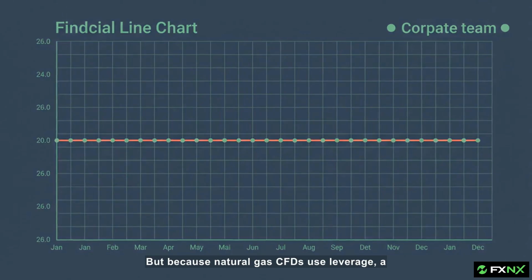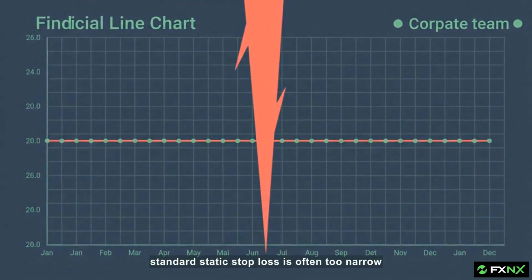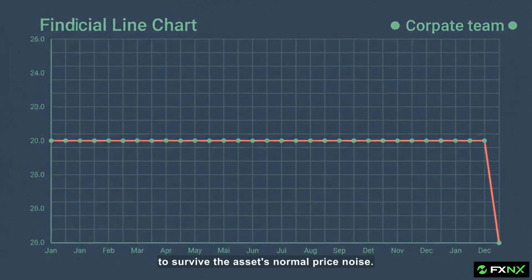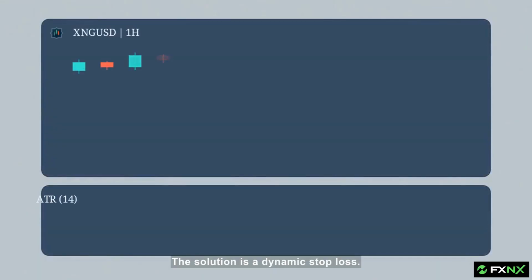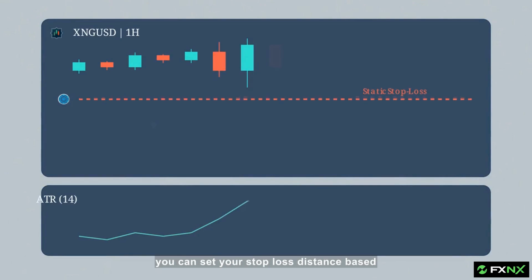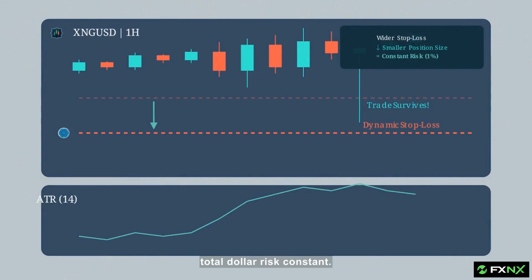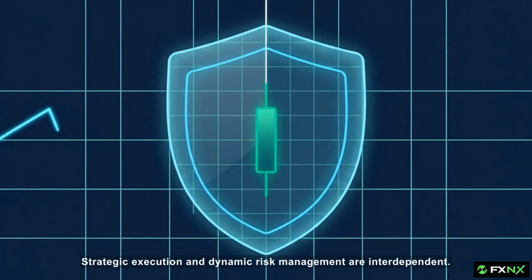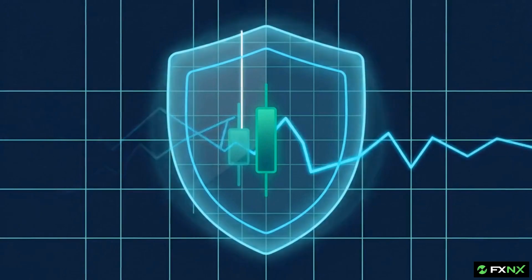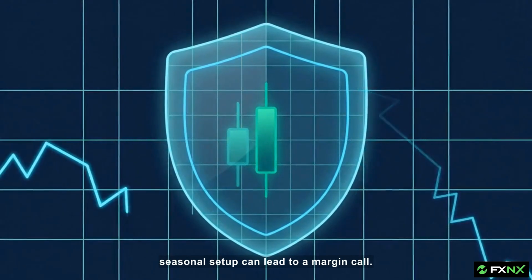But because natural gas CFDs use leverage, a standard static stop-loss is often too narrow to survive the asset's normal price noise. The solution is a dynamic stop-loss. By using the average true range, or ATR, you can set your stop-loss distance based on current market volatility. This gives the trade room to breathe while you adjust your position size to keep your total dollar risk constant. Strategic execution and dynamic risk management are interdependent. Without an ATR-based shield, even a strong seasonal setup can lead to a margin call.